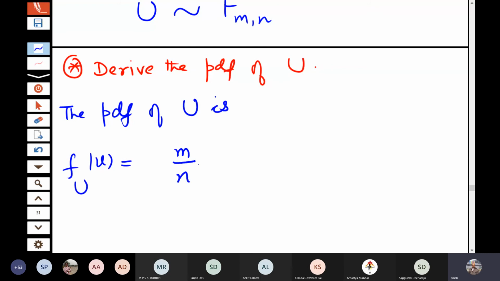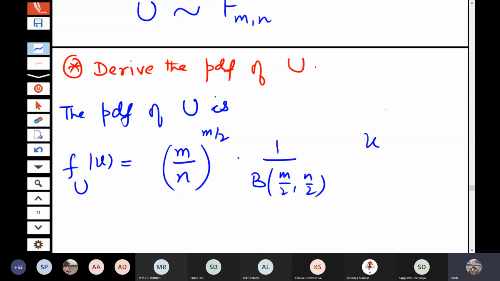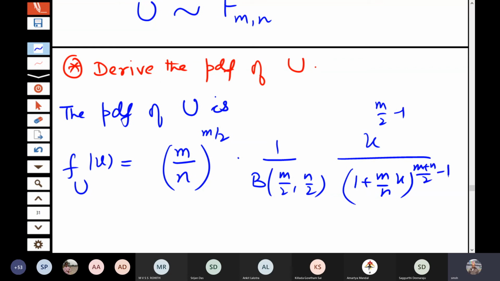The density is (m by n) to the power m by 2, times 1 by beta(m by 2, n by 2), times u to the power m by 2 minus 1, divided by (1 plus m by n u) to the power (m plus n) by 2. No, there is no minus 1 here.